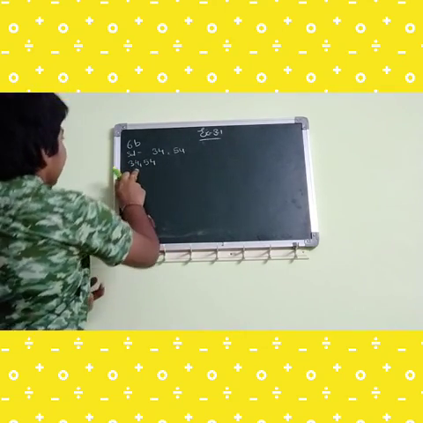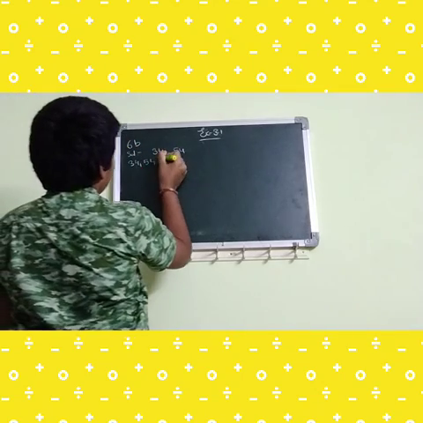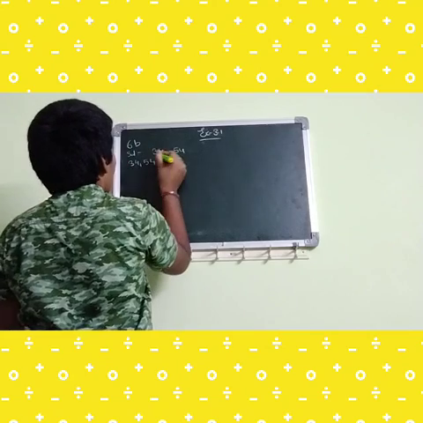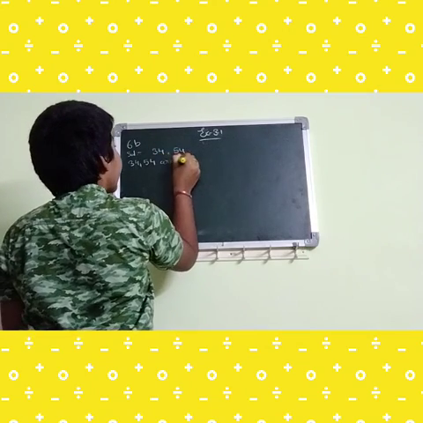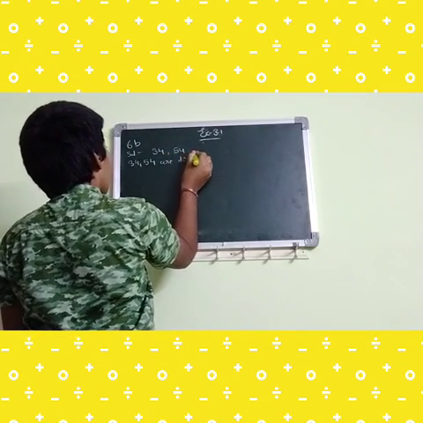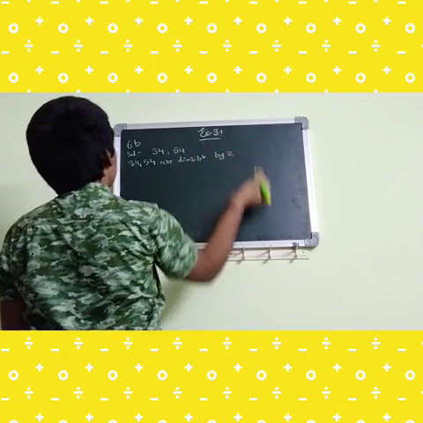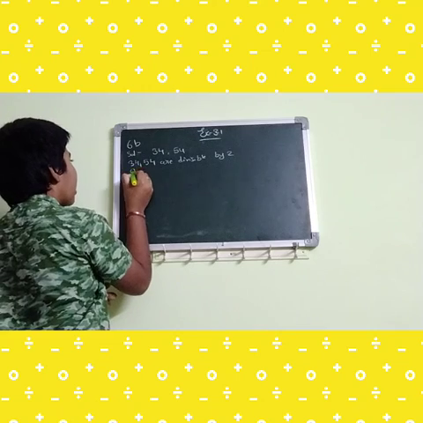So 4 is there in both numbers. So that's why 34 and 54 are divisible by 2.